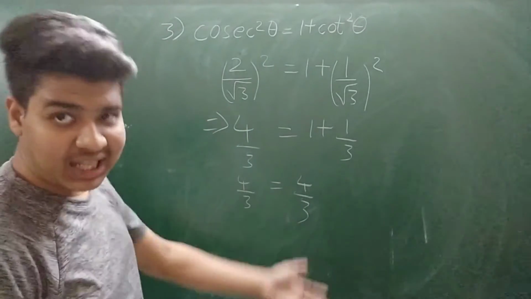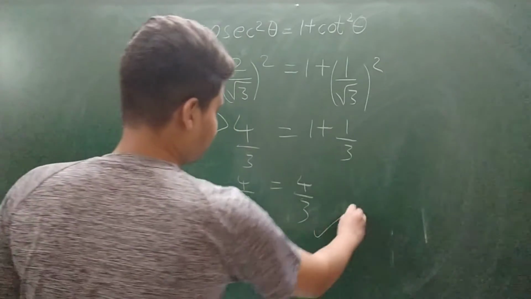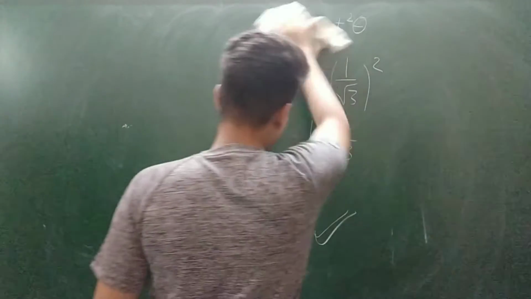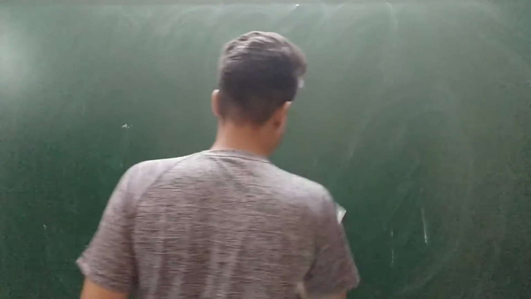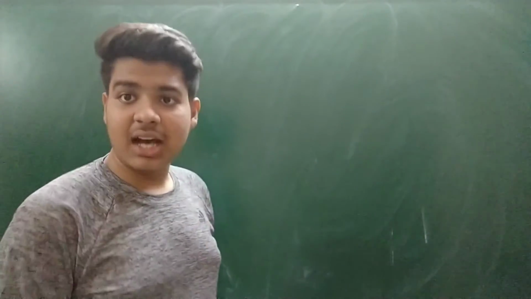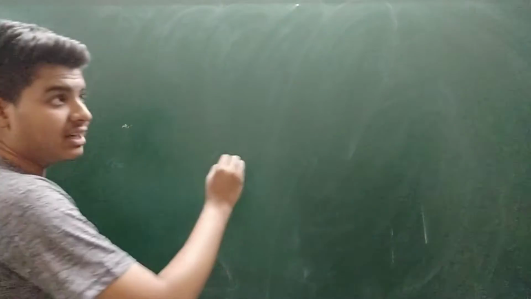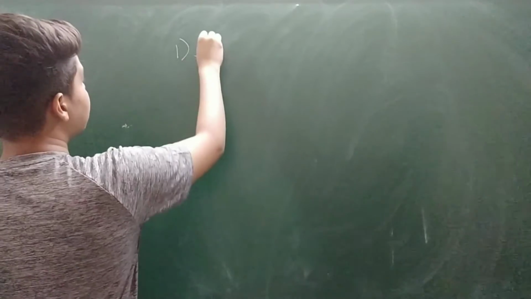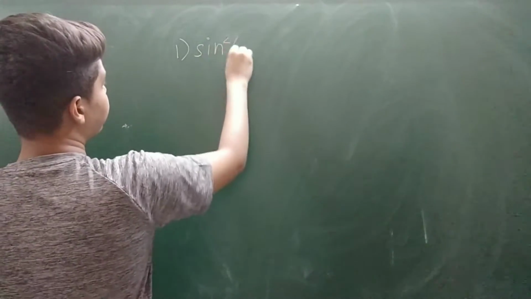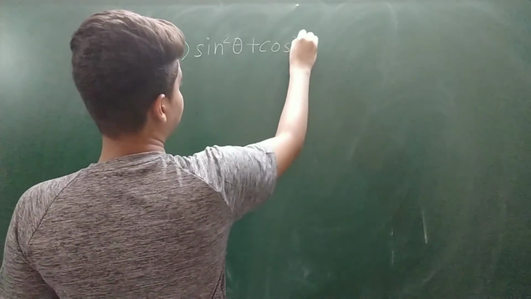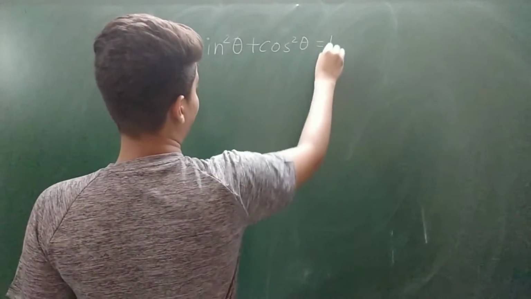So we have proved the three identities in similar ways. Now I am going to write down the three identities. I am discussing these three identities only because these are the basic identities on which you solve your further questions. So the identities, please note it down. First identity is sin square theta plus cos square theta equals 1.